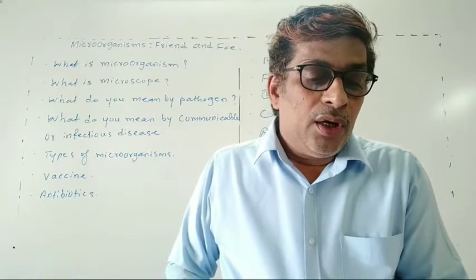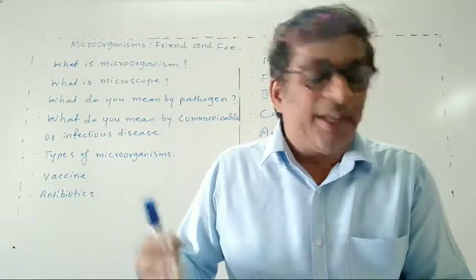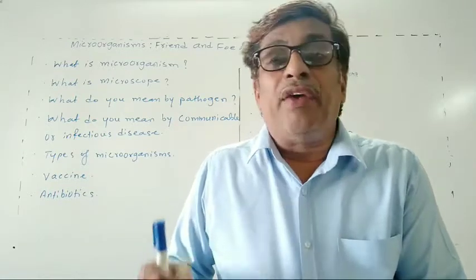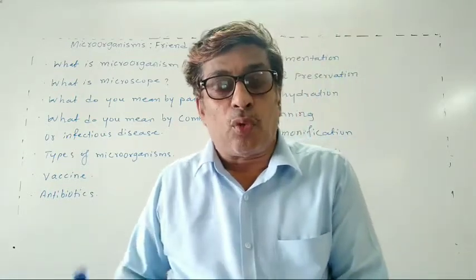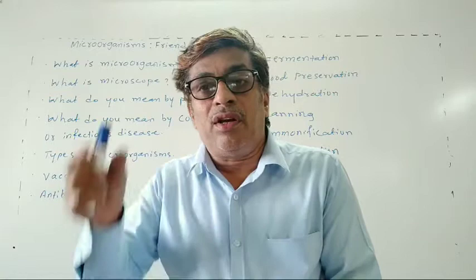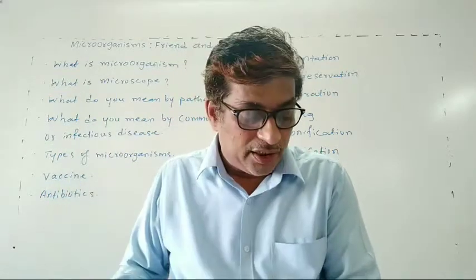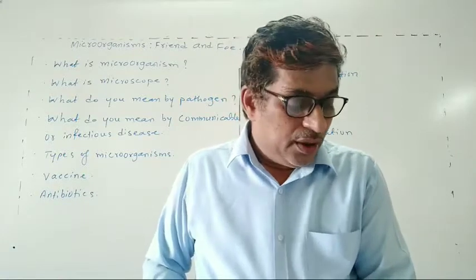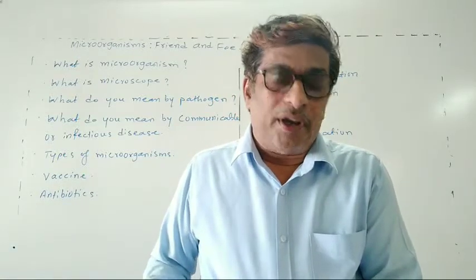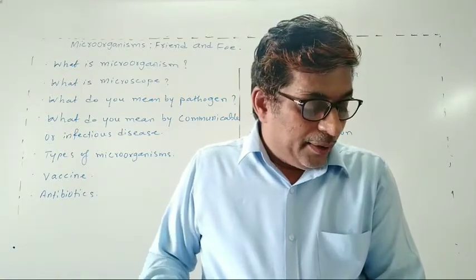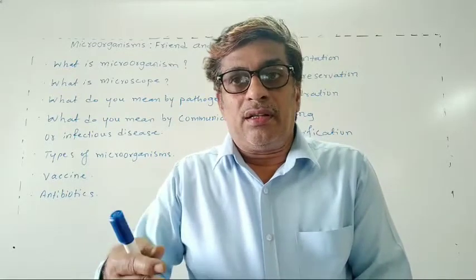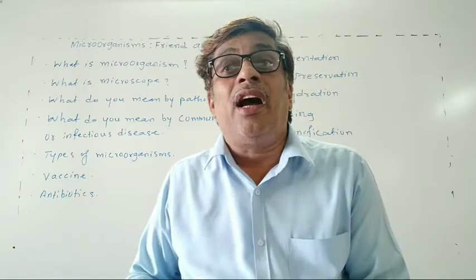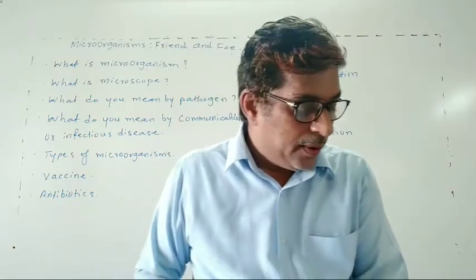Now one by one. Bacteria are unicellular organisms. In favorable conditions, bacteria reproduce by binary fission. The one cell divides into 2 cells. Binary fission you have also studied in the earlier topic.